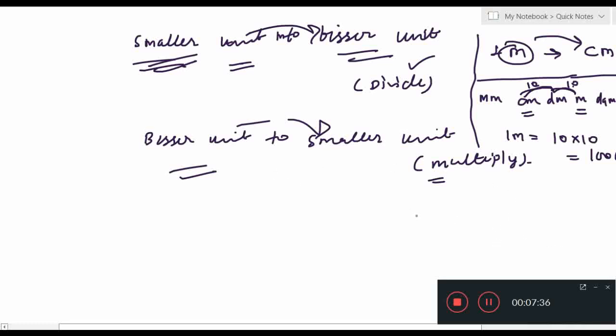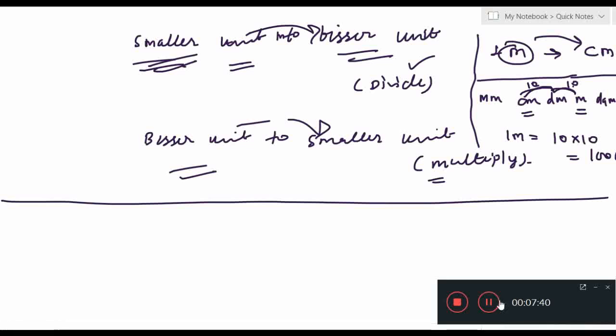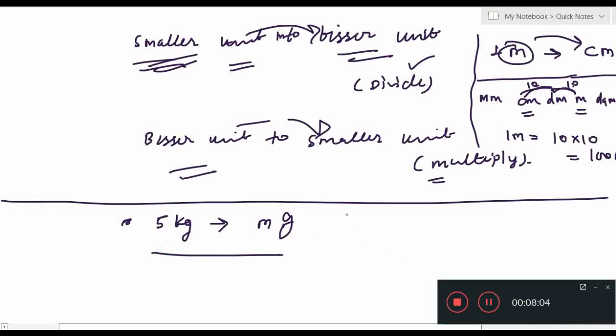Okay. One more example. Let's suppose I have 5 kg and I want to change this into milligram. 5 kg into milligram. First of all you must know how to convert.